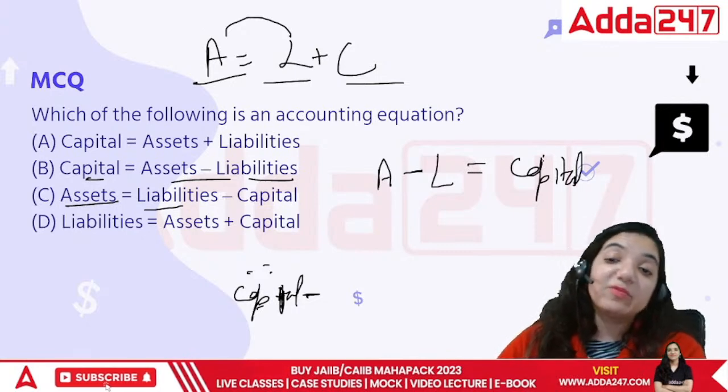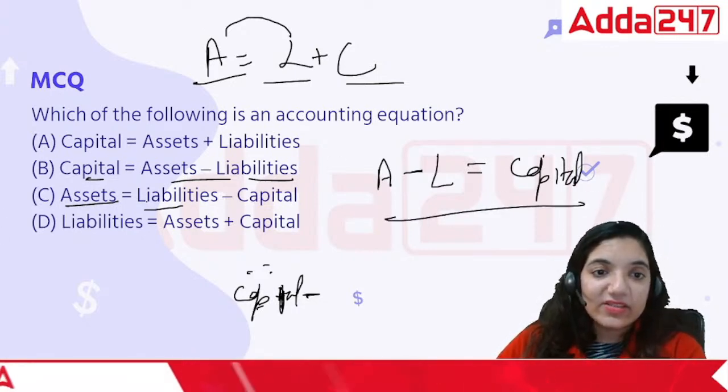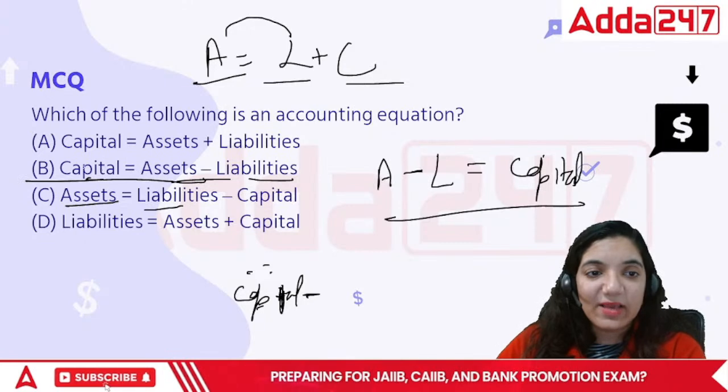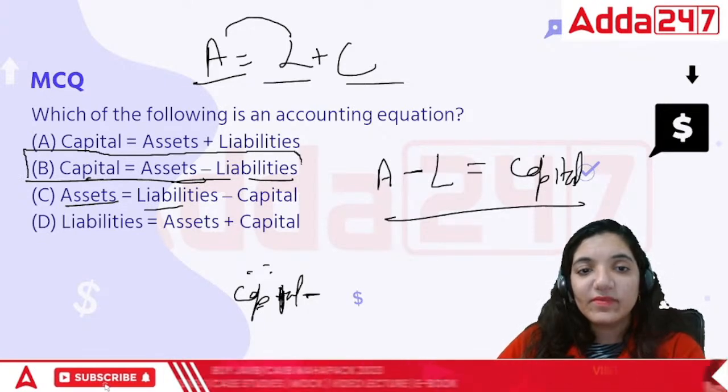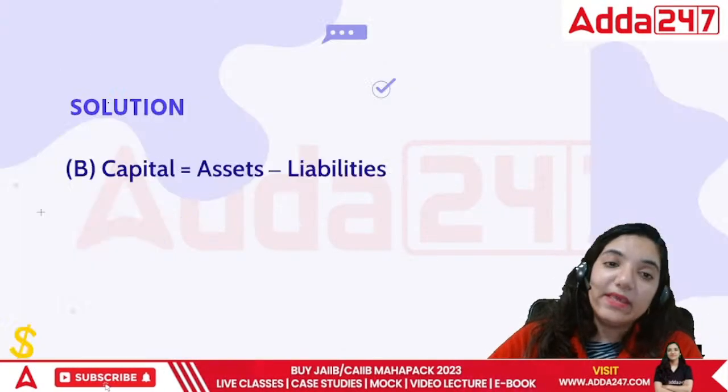So this displacement can be accepted. Capital is equal to assets minus liabilities. The correct answer is B.